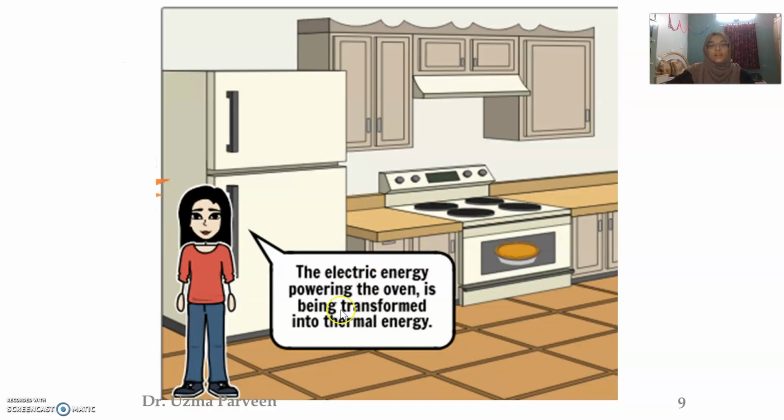In this case, this is a kitchen appliance, the oven. When you switch it on, the electric energy powering the oven is transformed into thermal energy. An electric water heater is also an example of electrical energy into thermal energy. An iron is also an example, where electrical energy gets converted into thermal energy.